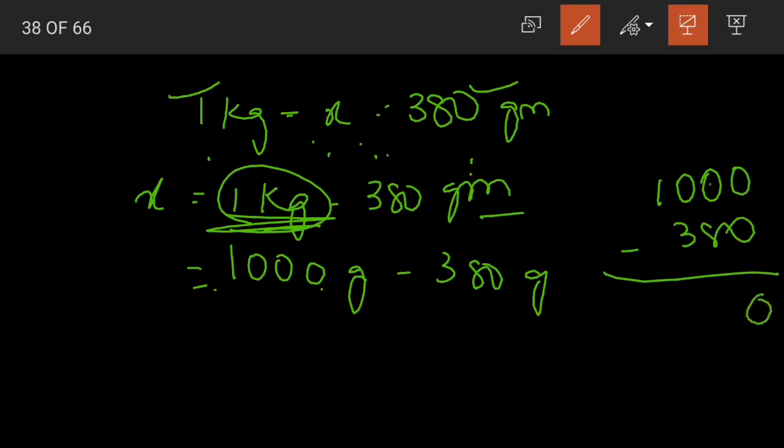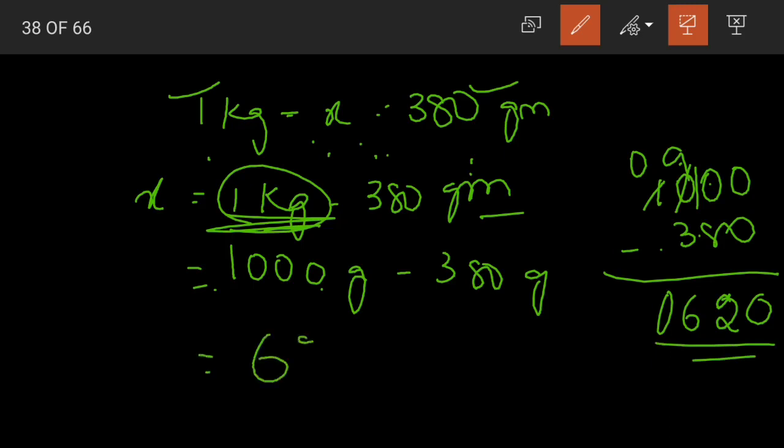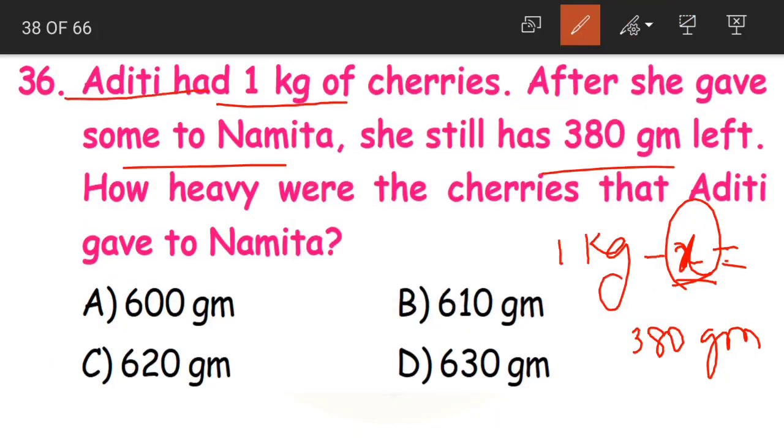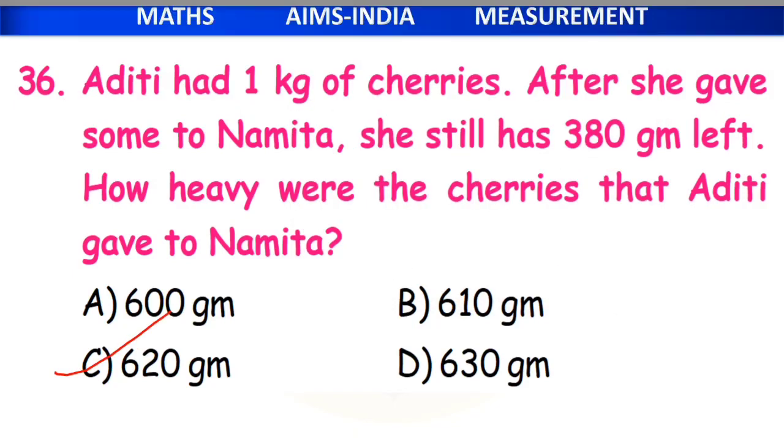0 minus 0, 0. 0 minus 8 not possible, borrowing. 10 minus 8, 2. 9 minus 3, 6, and 0. What are we left with? We are left with 620 grams. So what is this 620 grams? It is our x. Nothing but how much quantity of cherries did Aditi give away? Aditi gave away 620 grams. Option C. Is this clear, children?